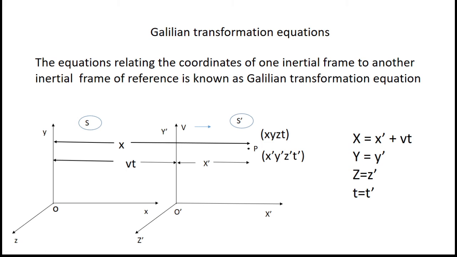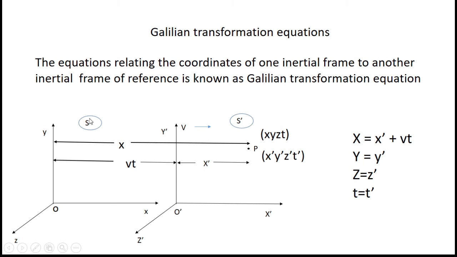At that time also the corresponding equations relating the coordinates of the two are known as Galilean transformation equations. And if one is at rest and another is moving with some velocity in a particular direction, then also the equations which relate the coordinates of the two are known as Galilean transformation equations.